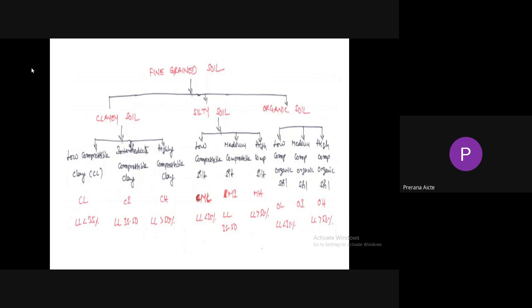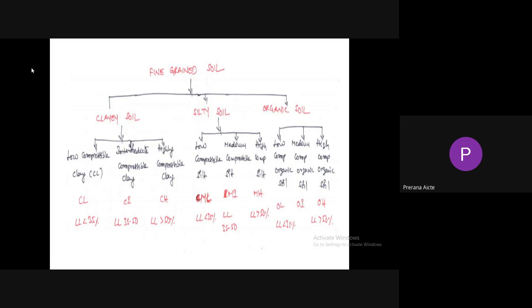Similarly, silty soil, depending upon the liquid limit, is also classified into three types: low compressible silt, medium compressible silt, and high compressible silt. Low compressible silt ML, intermediate compressible silt MI, high compressible silt MH. If liquid limit is less than 35%, low compressible silt. If liquid limit is in between 35 to 50, it is called intermediate compressible silt. If liquid limit is greater than 50%, it is classified as highly compressible silt.